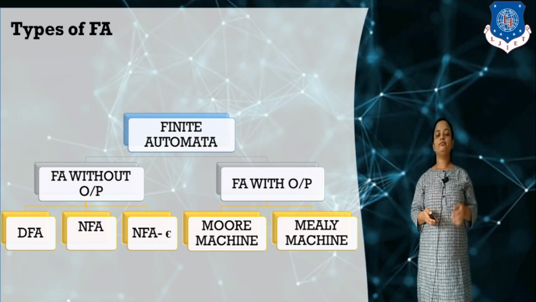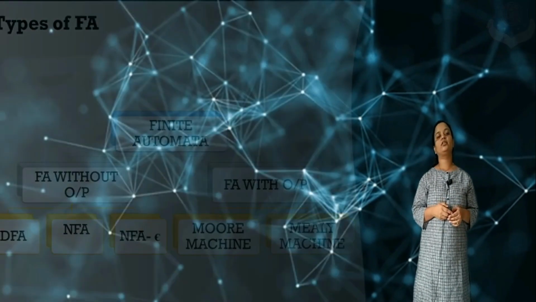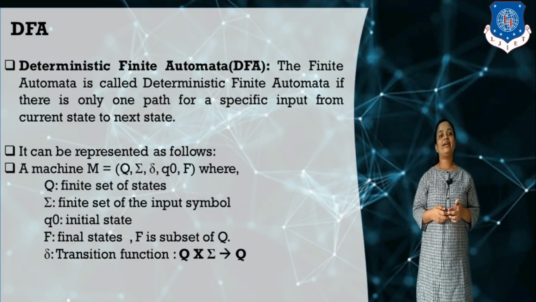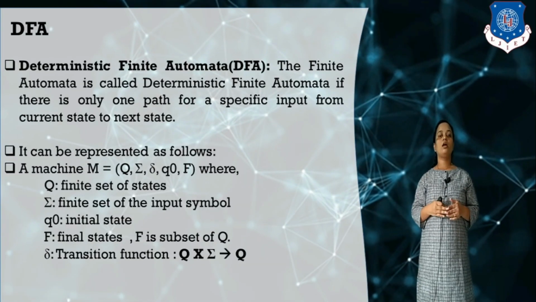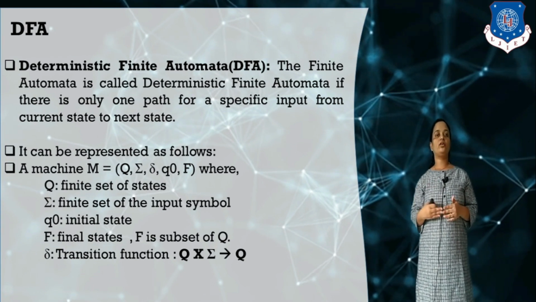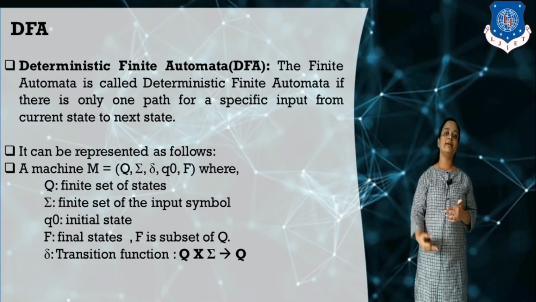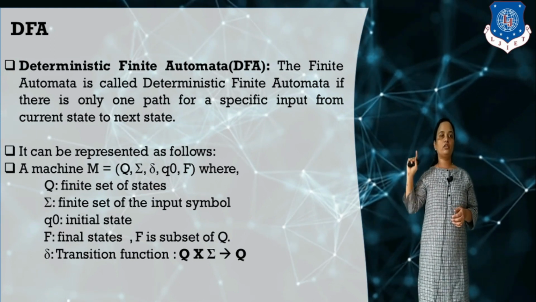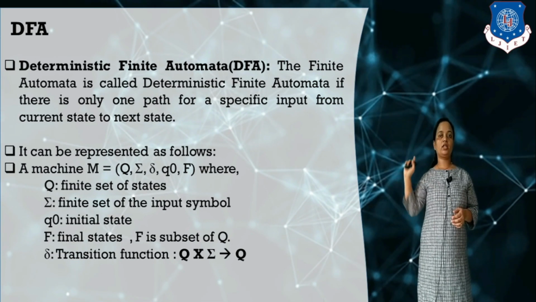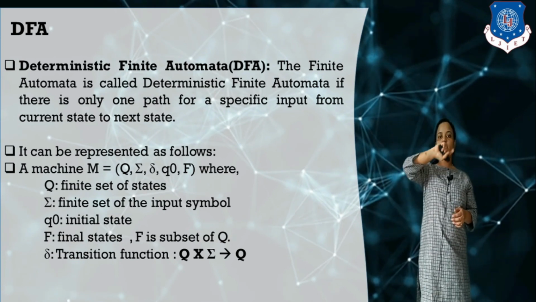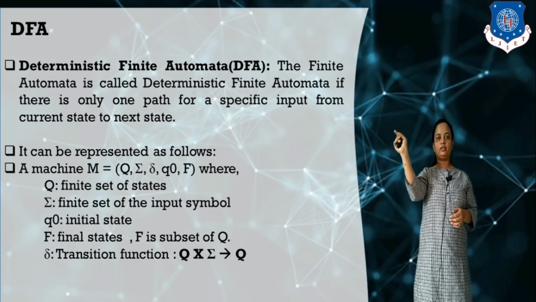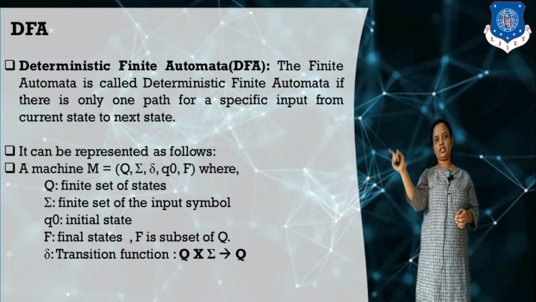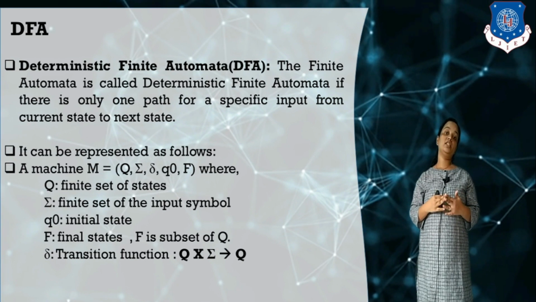First of all, we are going to understand deterministic finite automata. What is a deterministic finite automata? As the definition says, a finite automata is called a deterministic finite automata if there is only one path for the specific input from the current state to the next state. There is one fixed path, which moves to only one state, not more than one state.